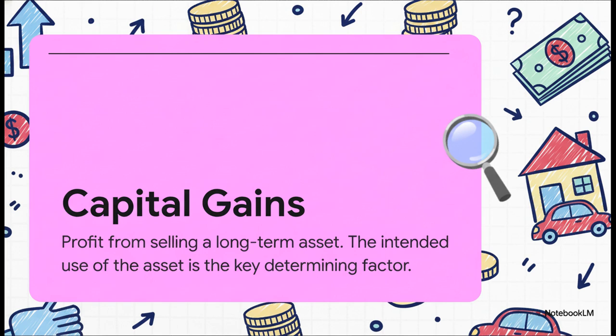And what really matters here is why you owned it in the first place. For example, a tractor that a farmer uses to work his fields, that's a capital asset. But that exact same tractor being sold by a dealer, nope, that's business inventory. It's all about how the asset is used.